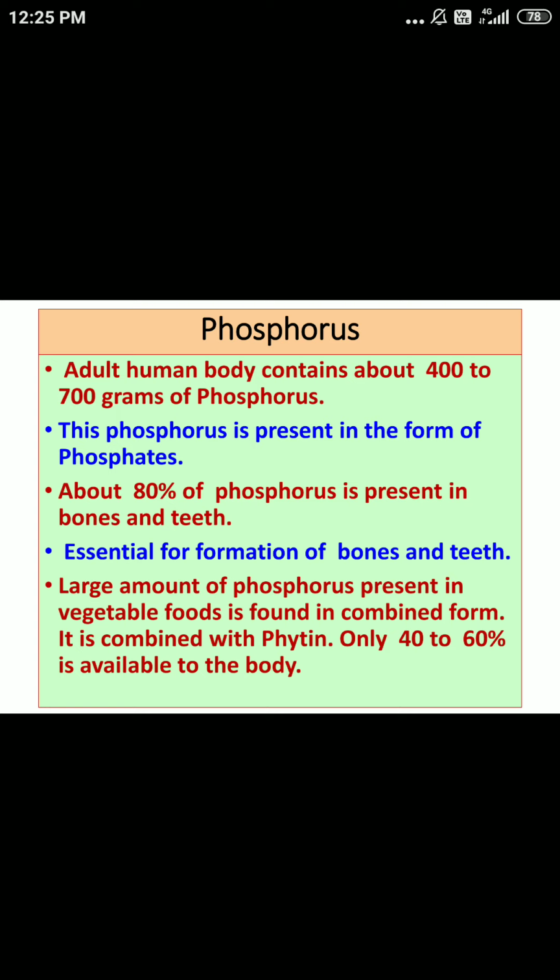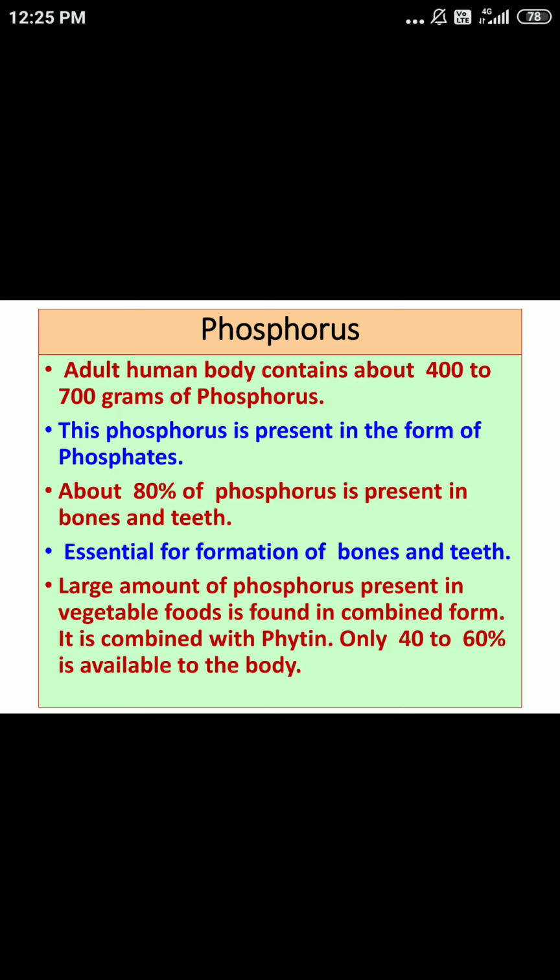So, if you want to give a title, you can say function of phosphorus: it is essential for formation of bones and teeth. In addition, phosphorus also helps to maintain acid base balance.